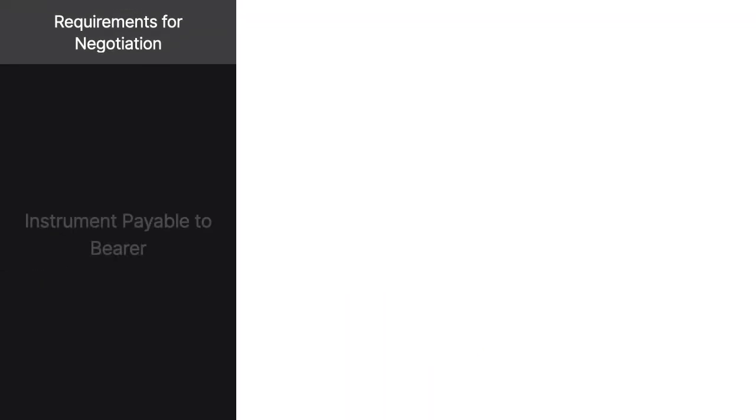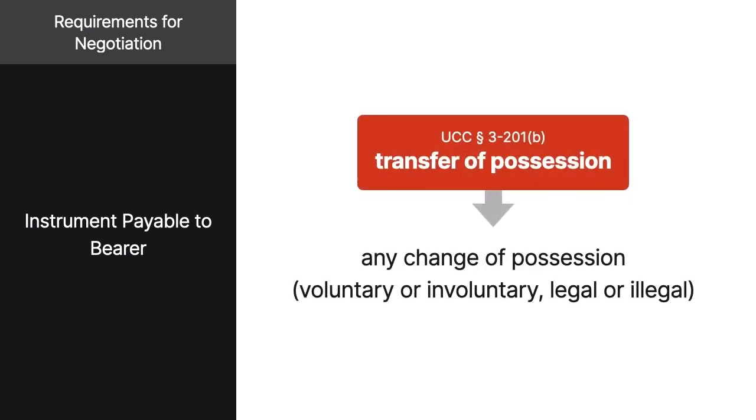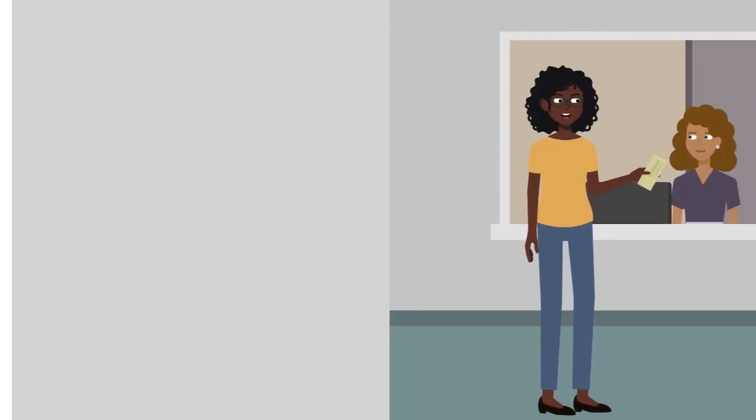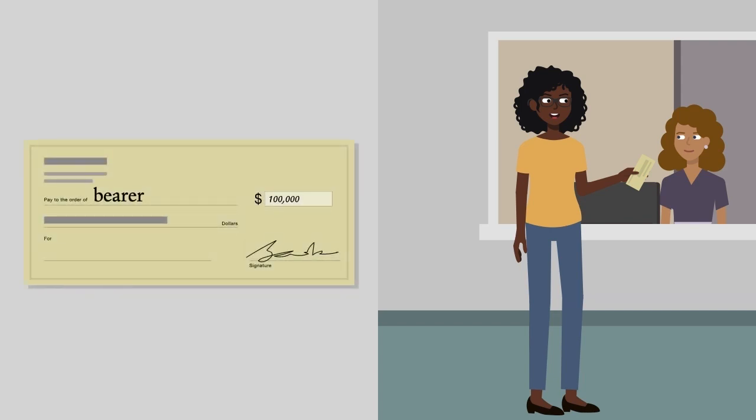If the negotiable instrument is payable to bearer, then all that is required for proper negotiation is a transfer of possession. As we learned in another lesson, a transfer of possession embraces any change of possession, be it voluntary or involuntary, legal or illegal. Imagine that a law student held a check worth $100,000 payable to bearer.